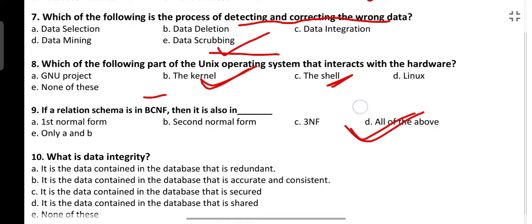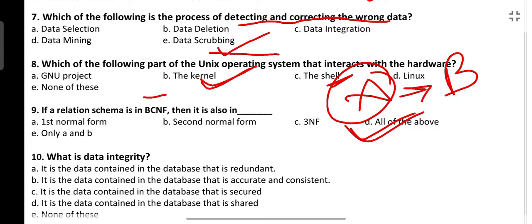Also, if there is a dependency present in the table, that A is determining B, then A should be a super key. That is the BCNF. What is third normal form? The table should be in second normal form and there should not be any transitive dependency. What is second normal form? The table should be in first normal form and there should not be any partial dependency. And what is first normal form? There should be atomic values and similar values in every cell of the table.